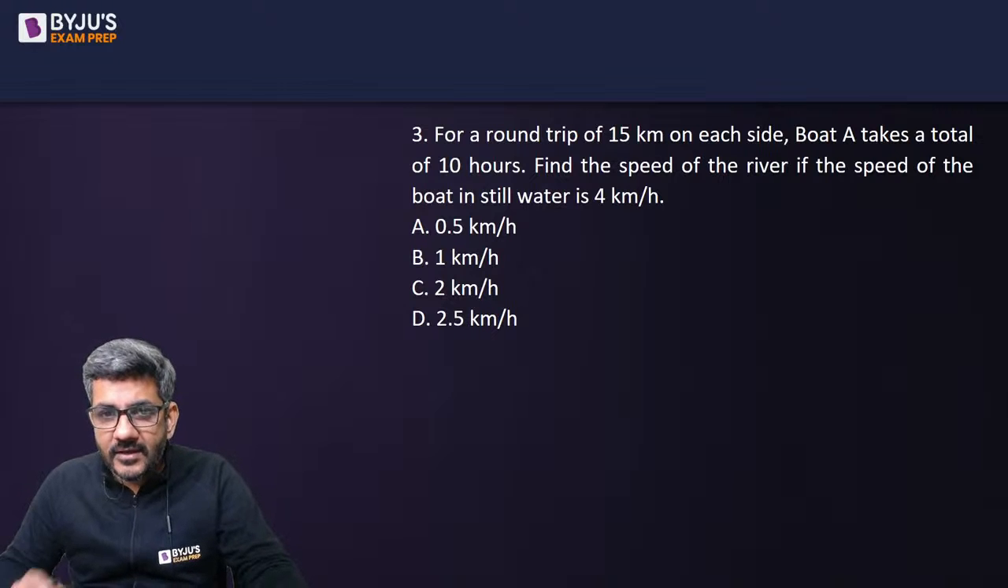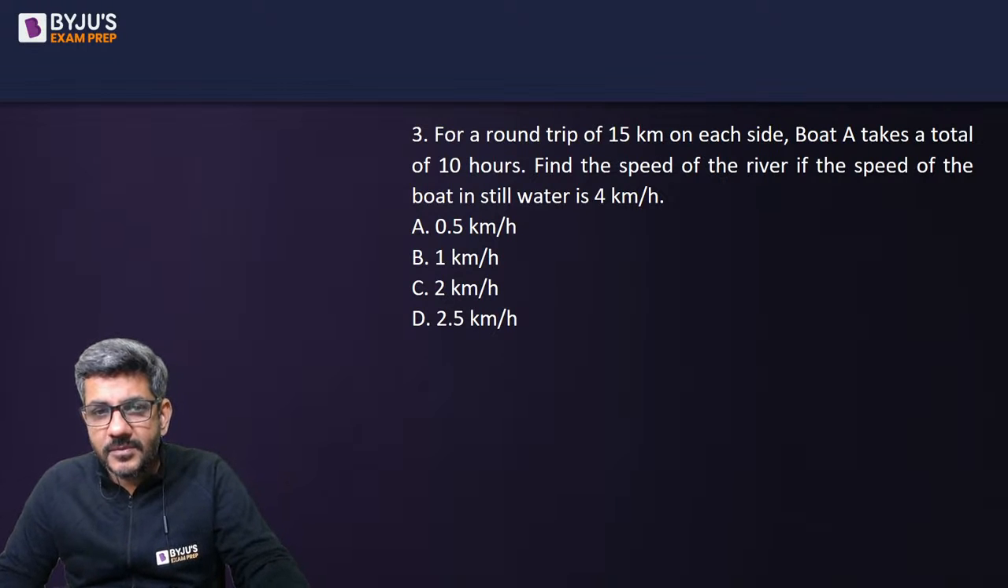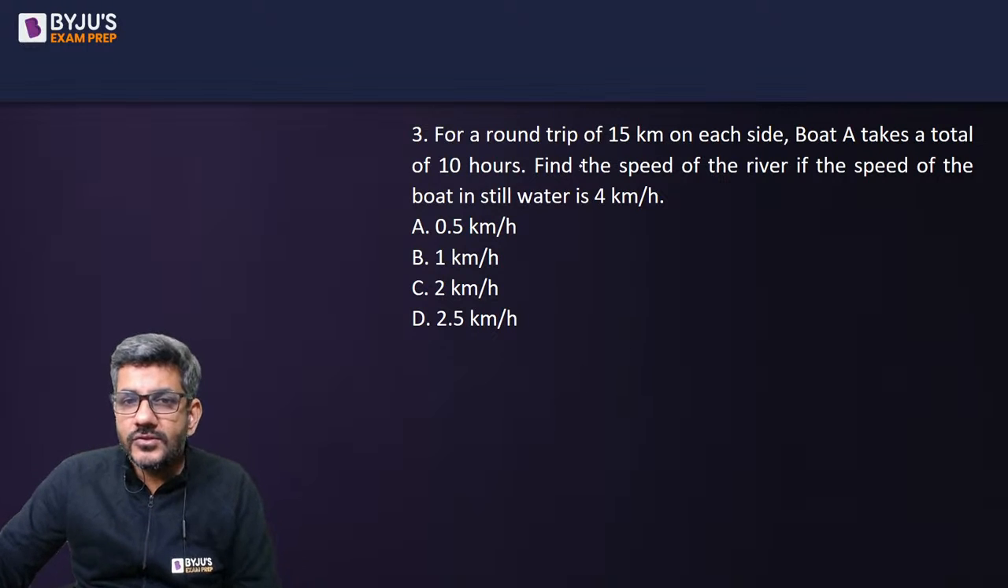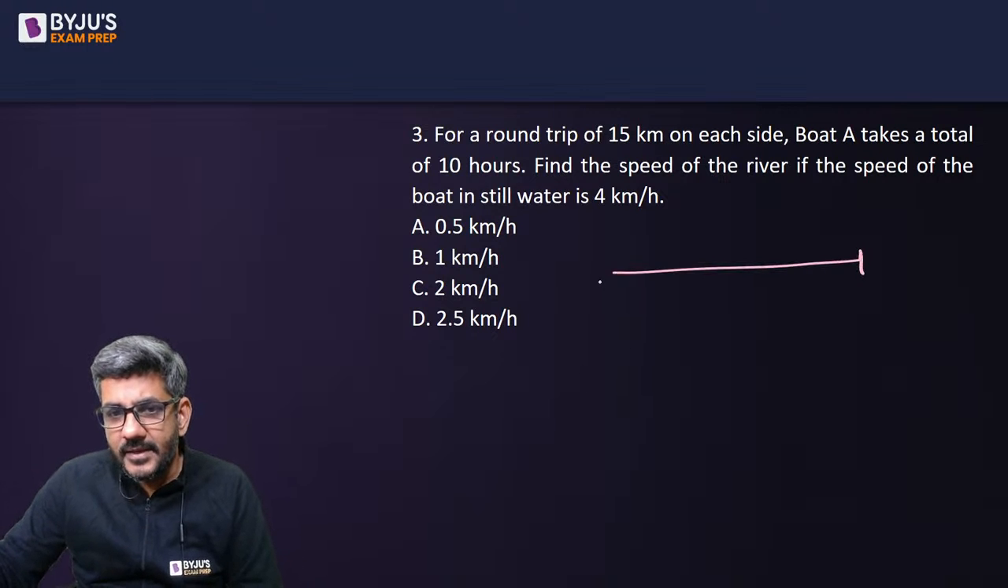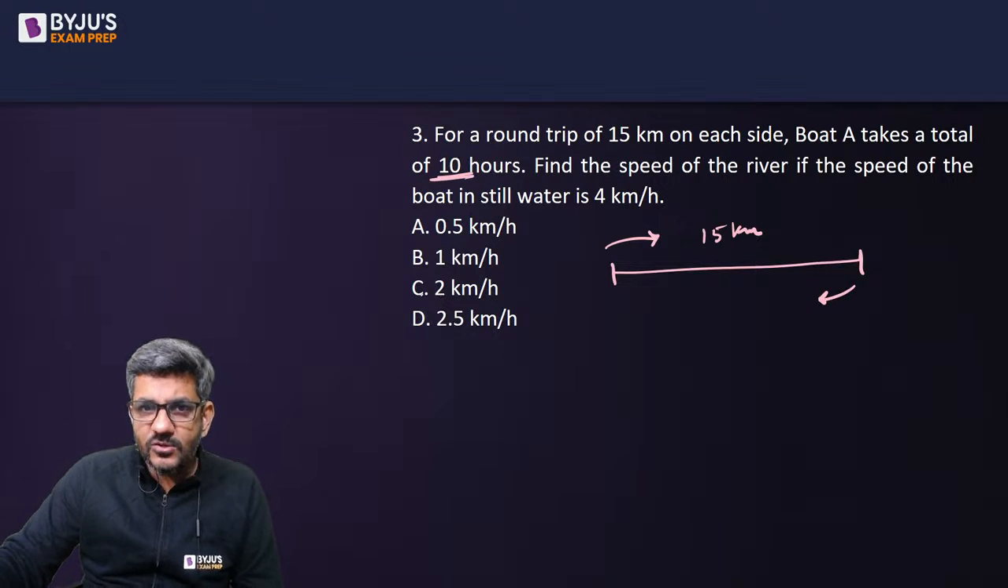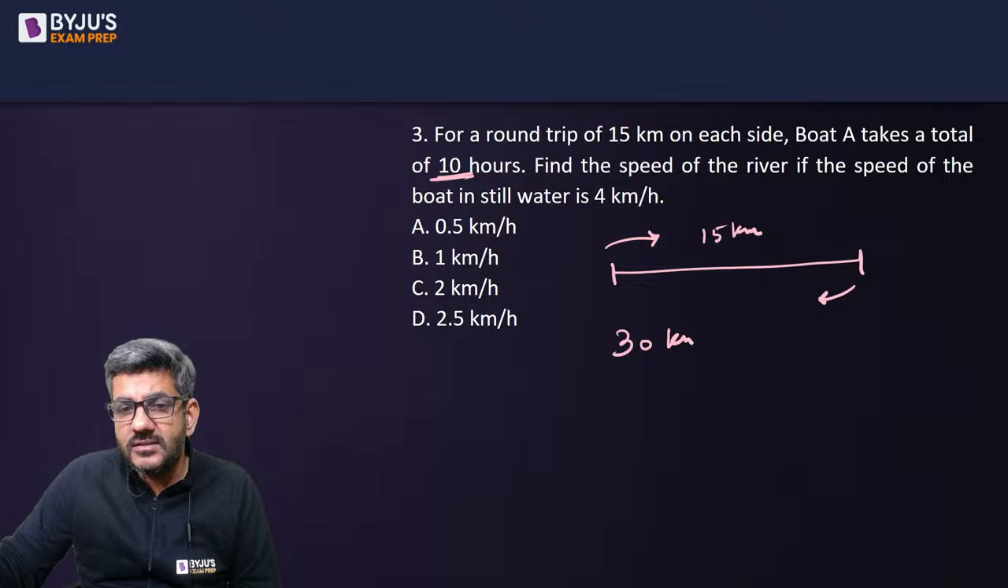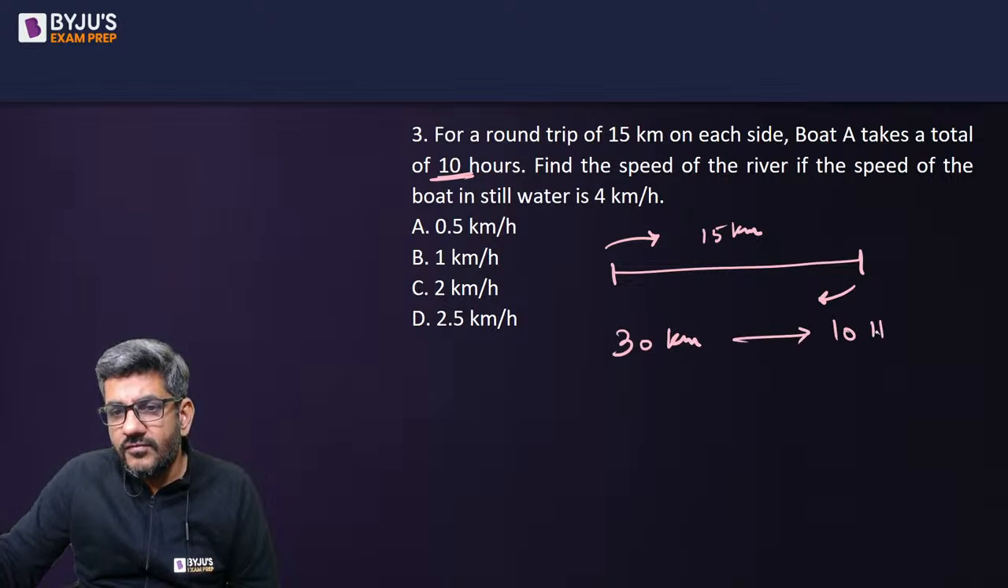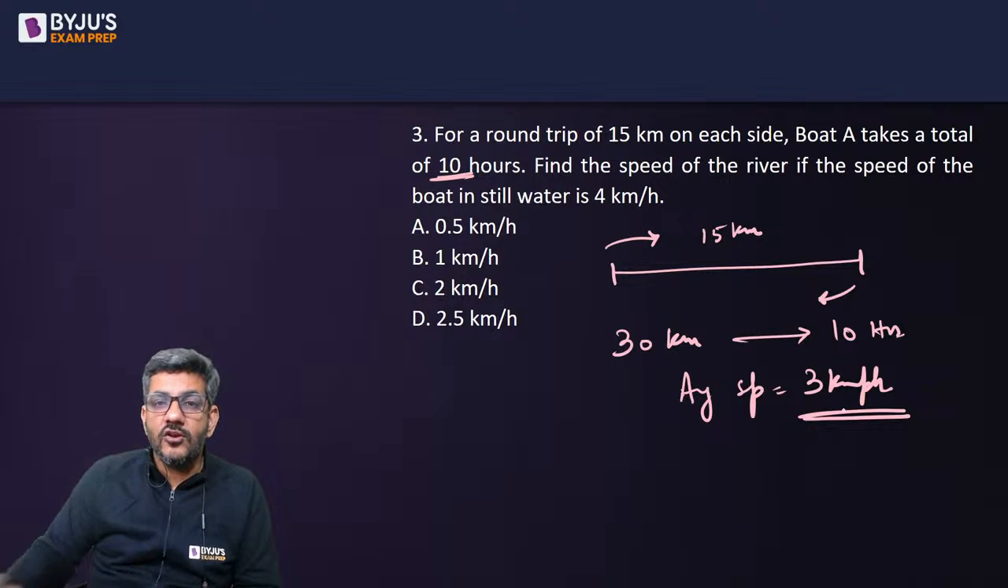For a round trip of 15 kilometers each side, boat A takes a total of 10 hours. Find the speed of the river if the speed of the boat in the still water is 4 kilometers per hour. Let's start doing it. So for a round trip of 15 kilometers each side, that means if you go 15 kilometers from point A to B and you come back from point B to A, the boat takes a total of 10 hours. So can I say that 30 kilometers is traveled in a total of 10 hours, or you can say the average speed of the boat is 3 kilometers per hour.